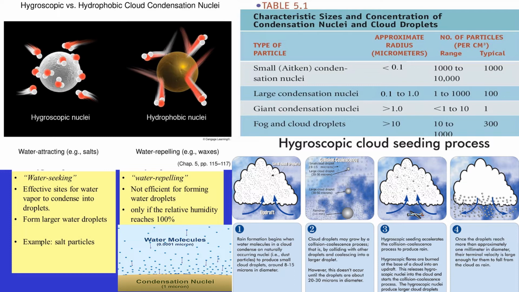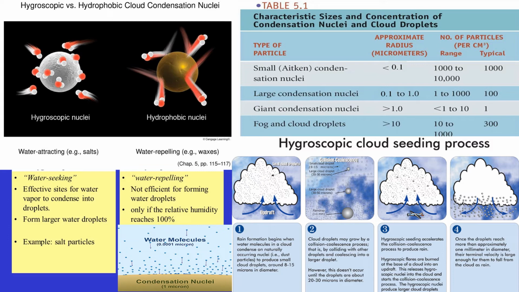But not all particles are actually water seeking or hygroscopic. Some are hydrophobic, which we could call water repelling, such as particles of oil, gasoline, and paraffin waxes.